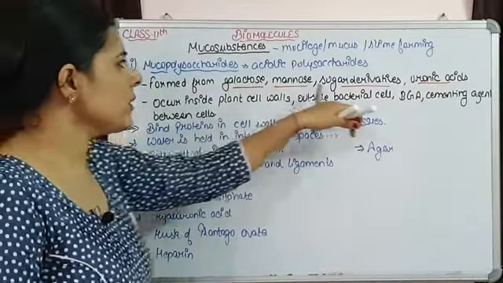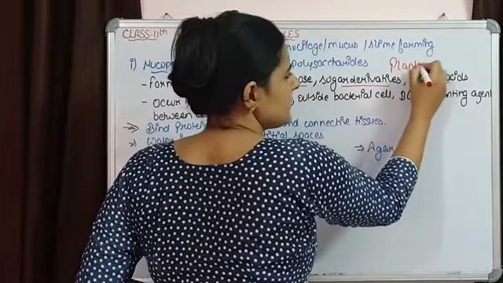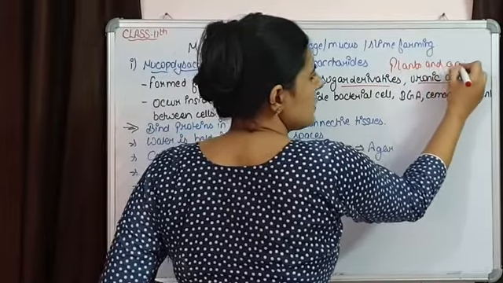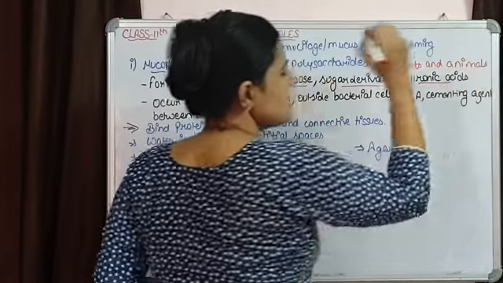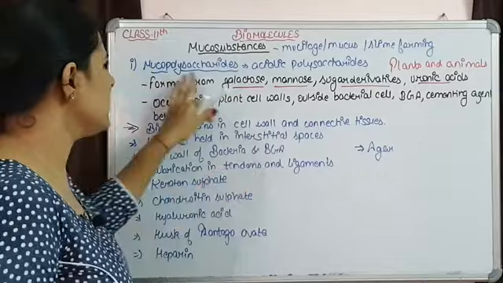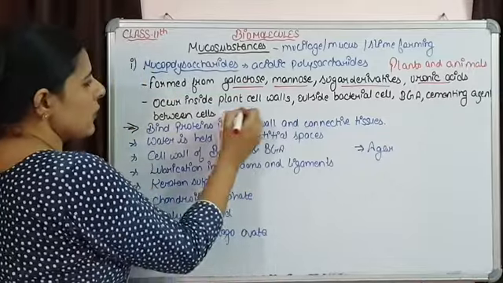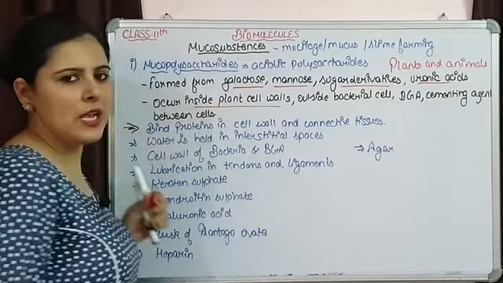Now they are going to be commonly present in both plants and animals. दोनों में ही present होते हैं. Even various prokaryotic and simple eukaryotic cells are also going to have these mucopolysaccharides. Like they are going to be present inside the plant cell wall,